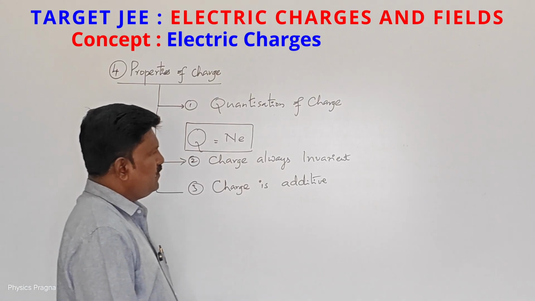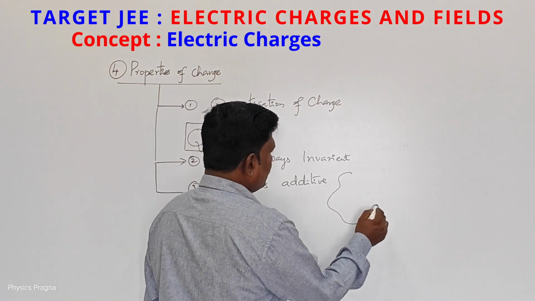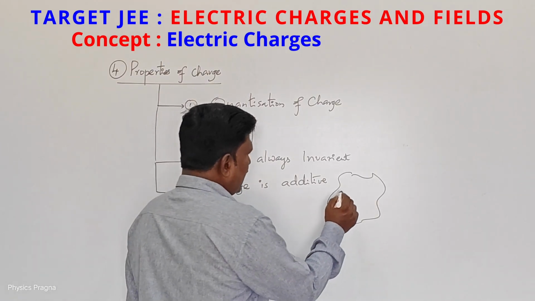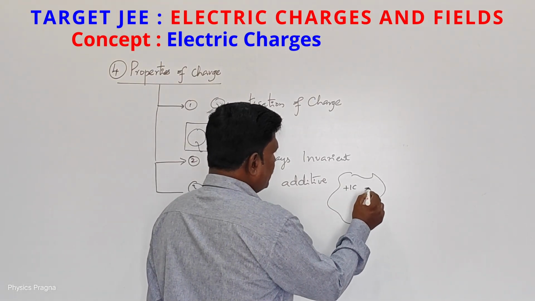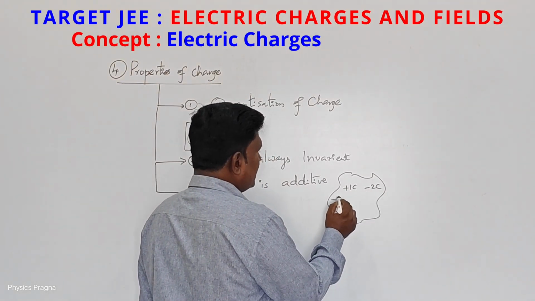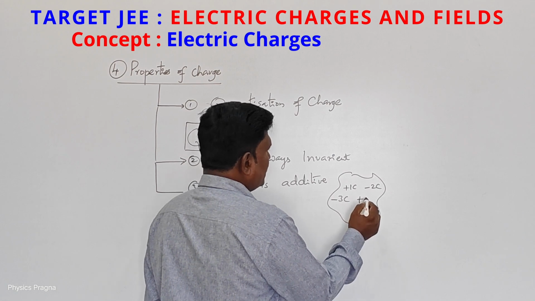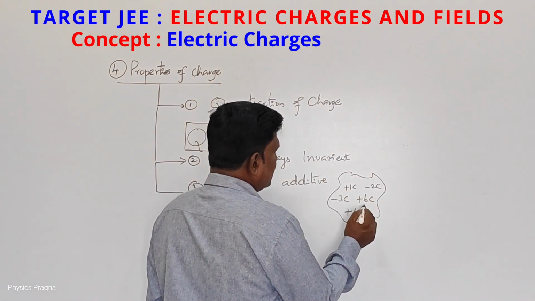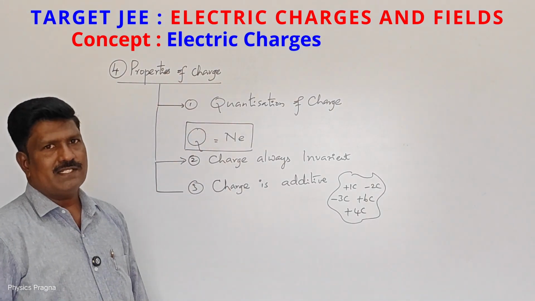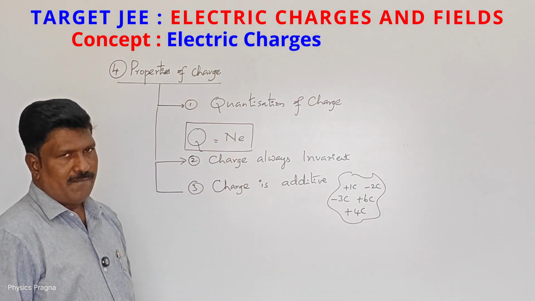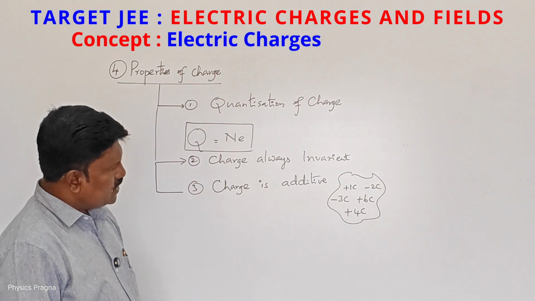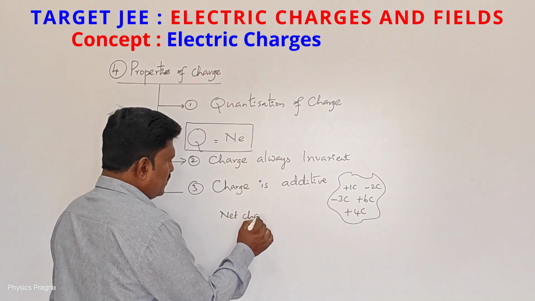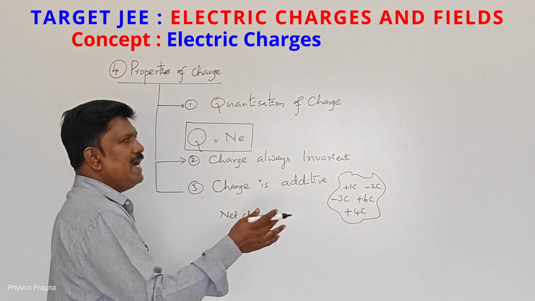That means if in a small region we have a plus 1 coulomb charge, a minus 2 coulomb charge, a minus 3 coulomb charge, a plus 6 coulomb charge and a plus 4 coulomb charge. Like this, several charges are there in an area. Then what is the net charge? The net charge is simply the sum.